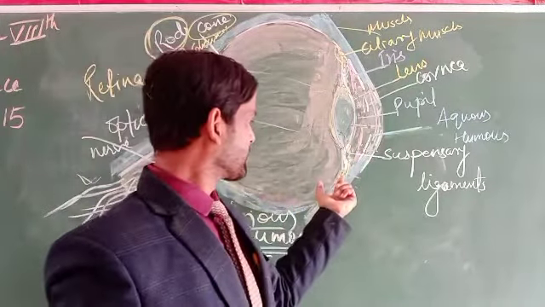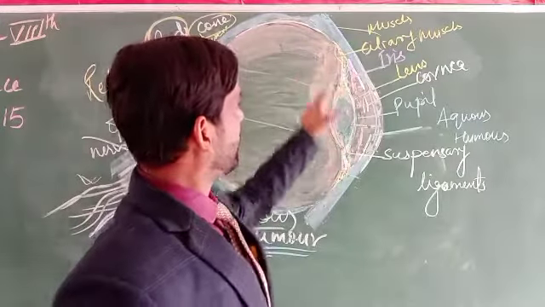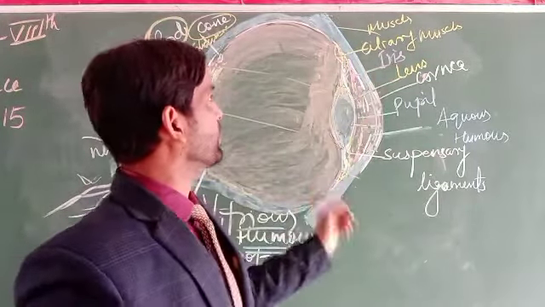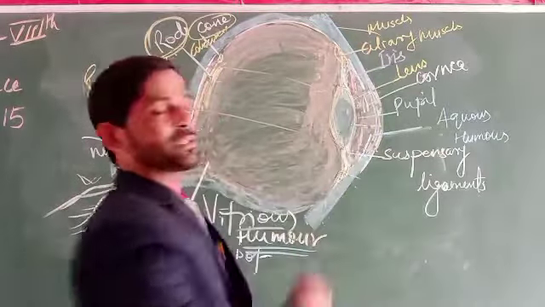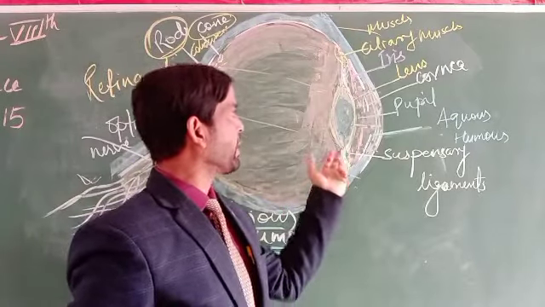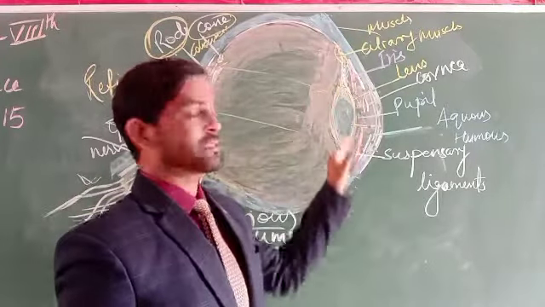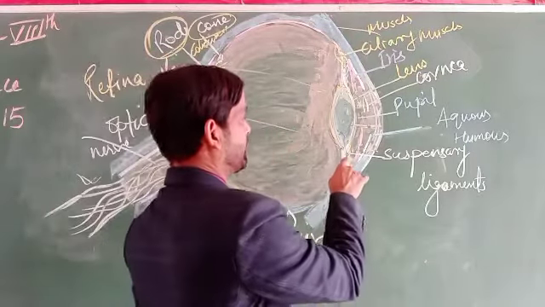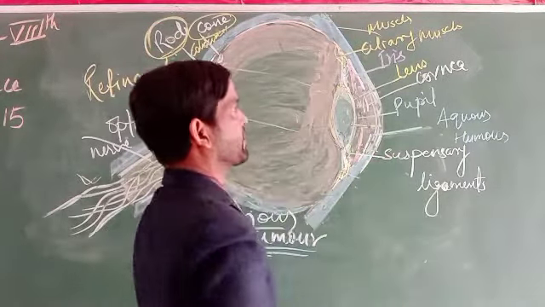The ciliary muscles are a pair, one on each side. The suspensory ligaments are also attached to the lens, which helps in holding and capturing light. This is called the suspensory ligament.